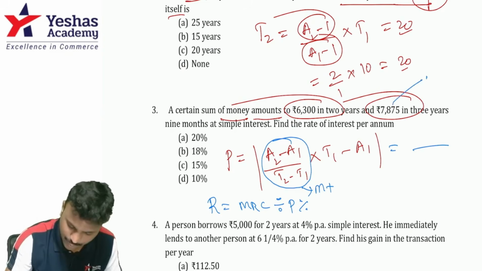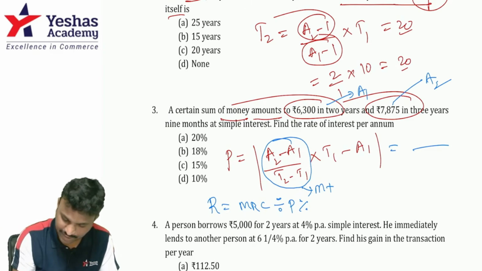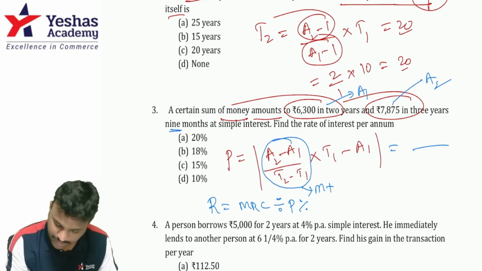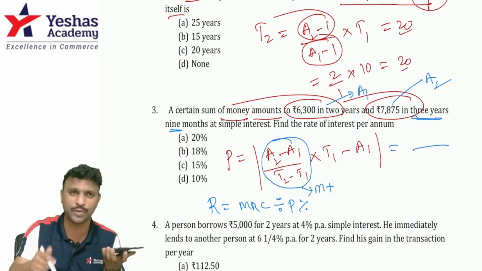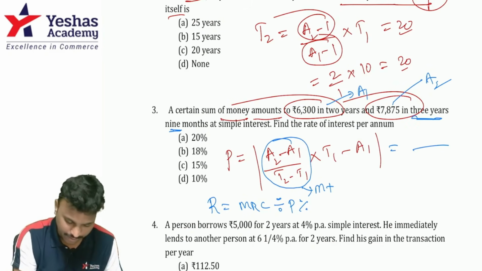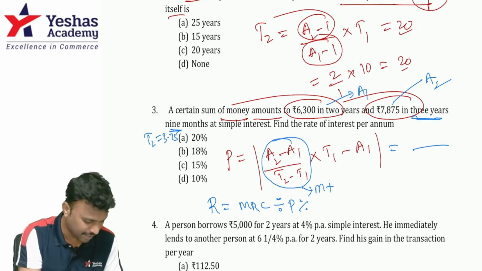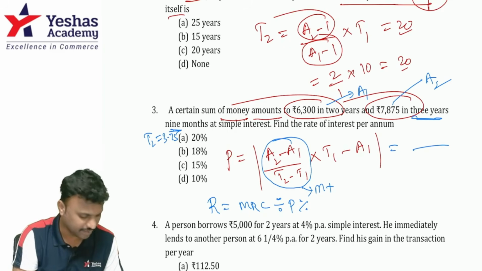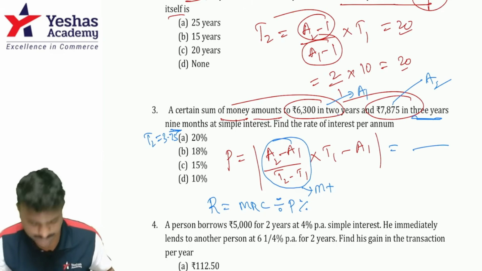So this is the shortcut. A2 minus A1, guys. A2 is 7,875. A1 is 6,300. So 7,875 minus 6,300 divided by T2 minus T1. T2 is 3 years 9 months. What is 3 years 9 months? 3.75, correct? If you don't know, you have to do 9 by 12 plus 3, which is 3.75. T1 is 2. So 3.75 minus 2 is 1.75.